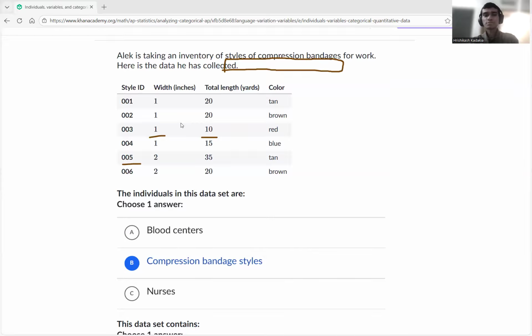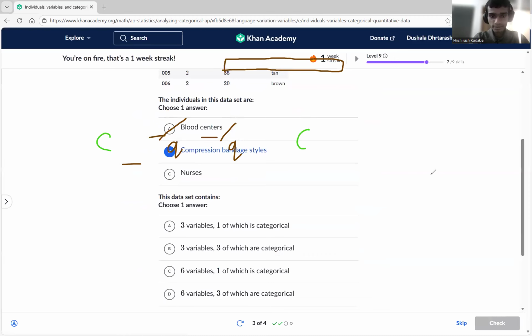So mathematical value. That way we can say, here, whether we can measure, definitely 1, 2, 3, 4, 5, you can get the mean, median, mode, everything of this. So yeah, this one is actually quantitative, and this is also quantitative. Which one is categorical? Let's figure that out. Now this one is actually categorical. Color is of course categorical. Standard is also categorical. So two quantitative, two categorical, and four total variables we have over here.